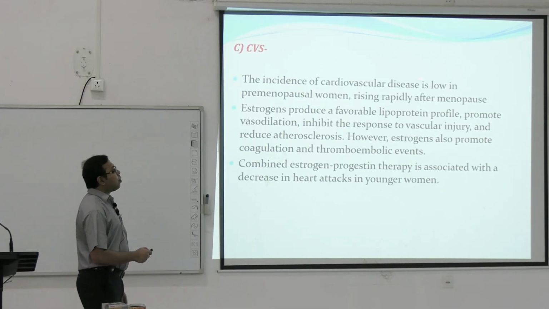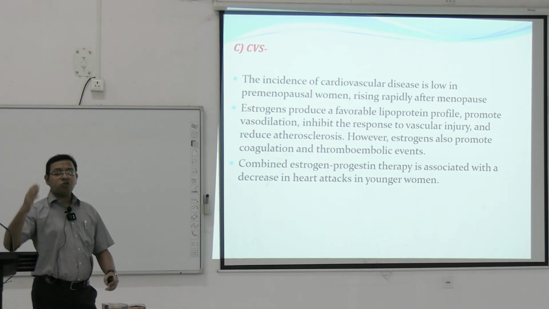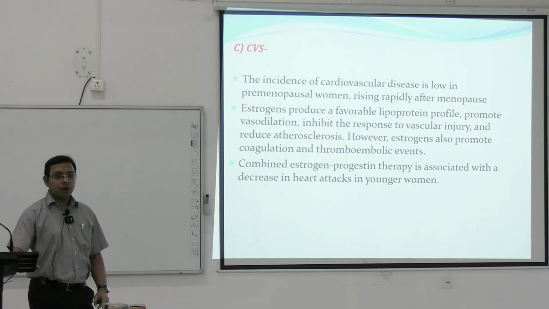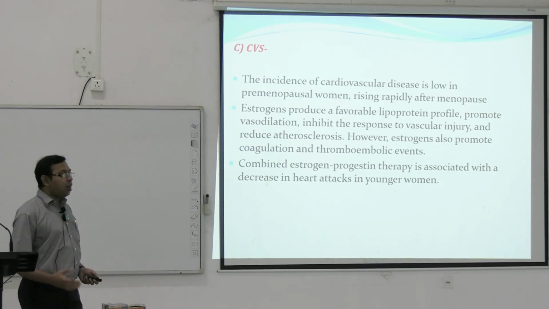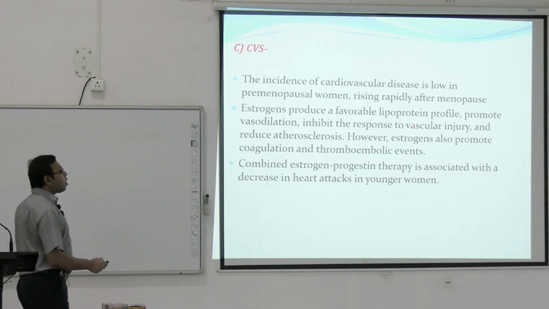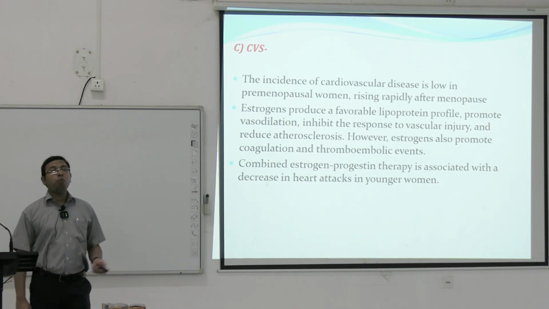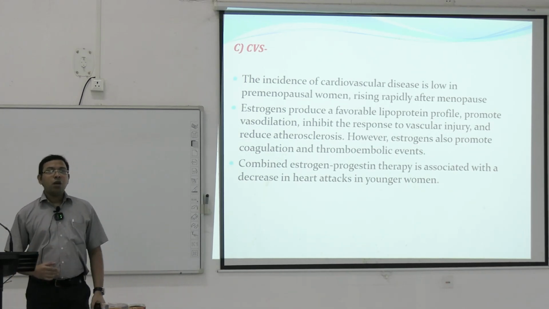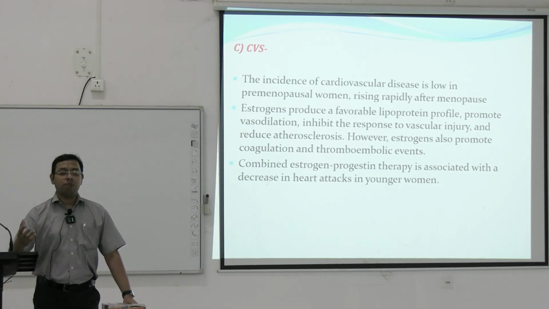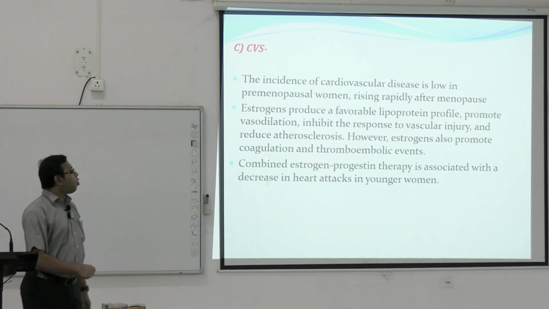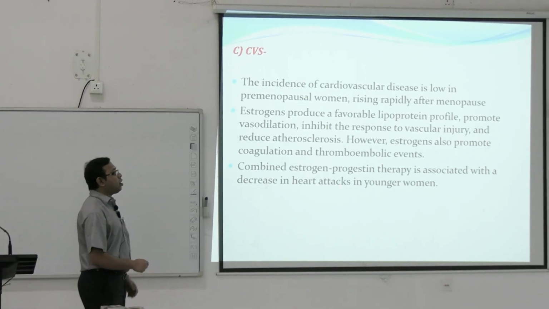Cardiovascular, the incidence of the cardiovascular disease is low in premenopausal women, but it rapidly increases when the estrogen level falls down in the menopausal women. Estrogen produces a favorable lipoprotein level, already we have seen, increased HDL level, inhibits the response to vascular injury. However, estrogens also promote coagulation and thromboembolic effects. So, high doses of the estrogen ultimately lead to more thromboembolism. That is also problematic.